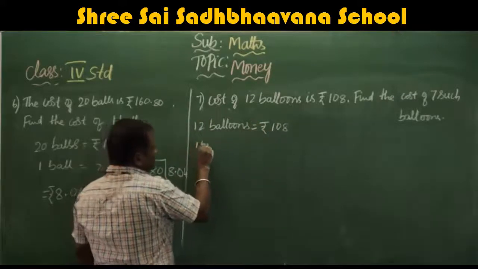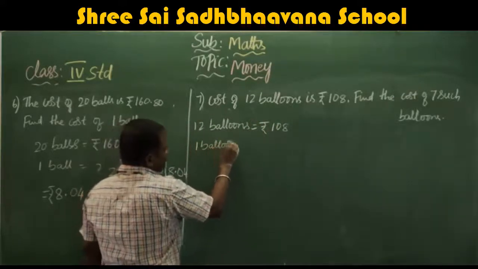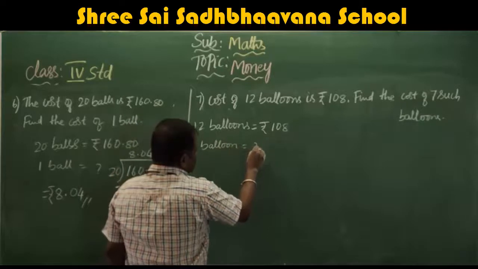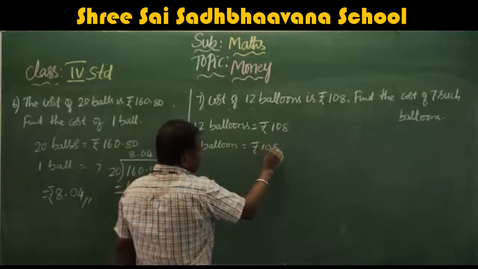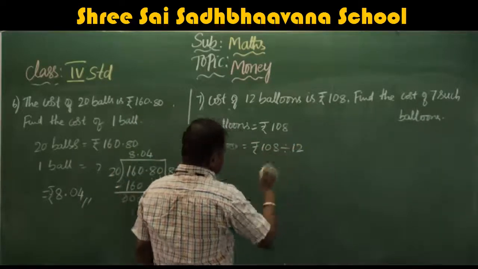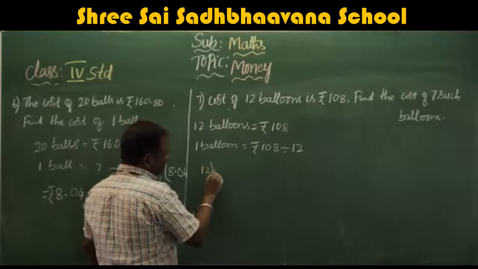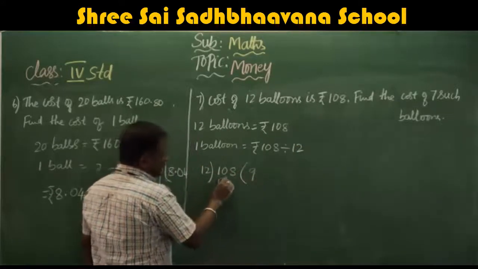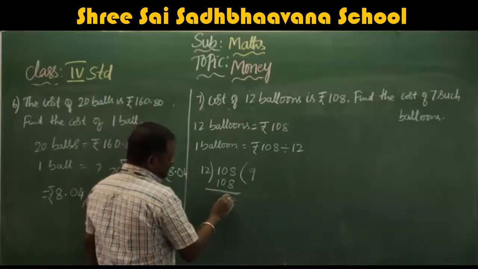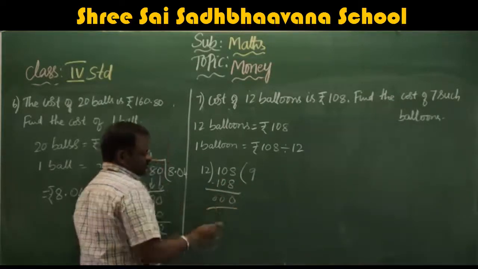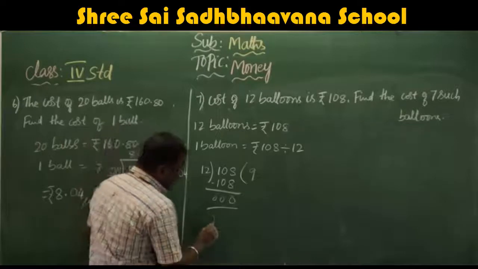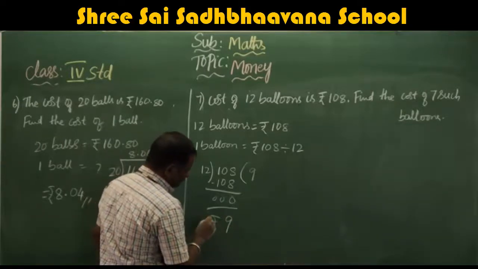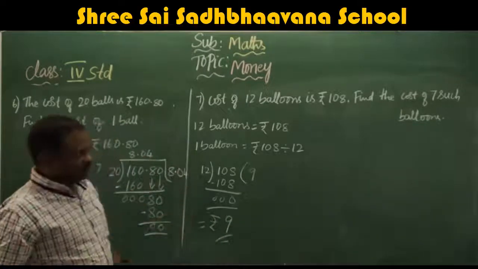Then one balloon is equal to rupees 108 divided by 12. 12 nines are 108. So what is the cost of one balloon? Rupees 9.